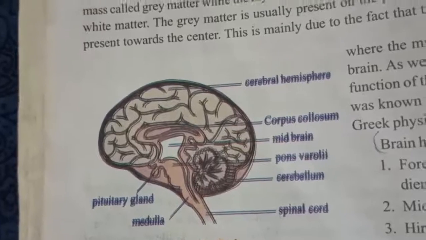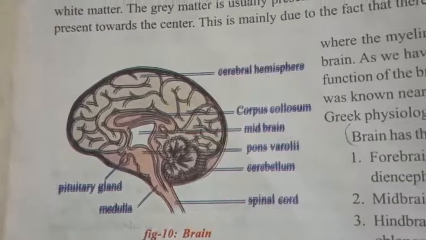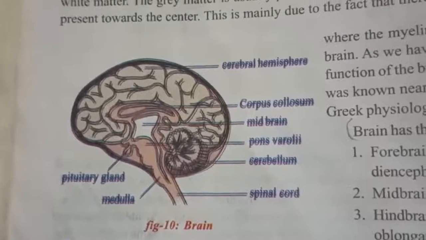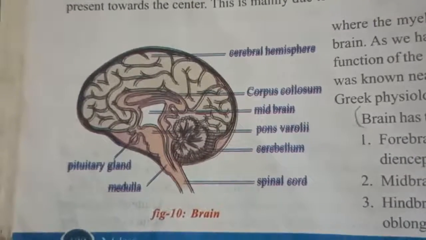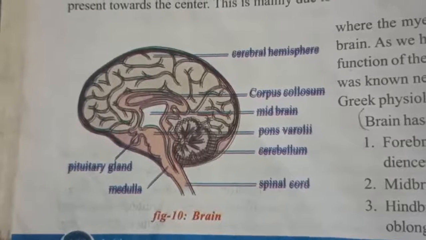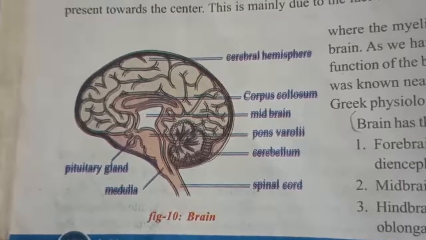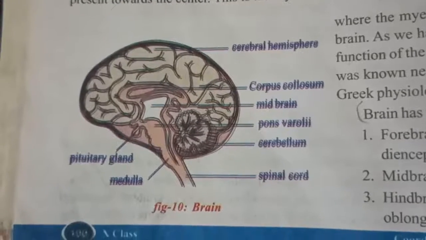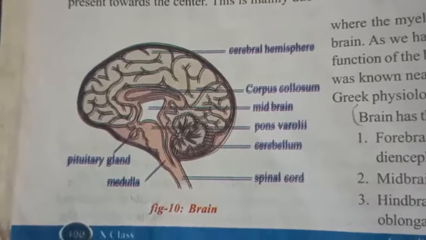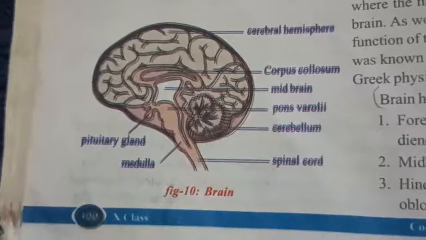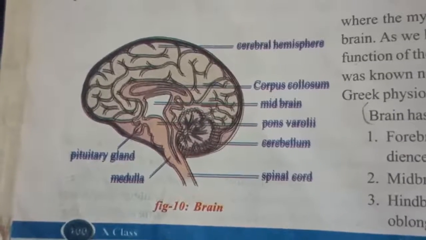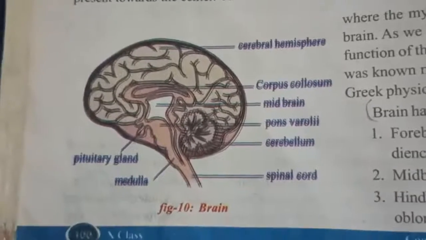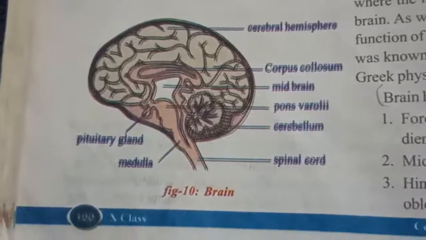What the functions of the left and right hemispheres are, we have also discussed. Just observe that. So like that we can understand. It is the interconnection between the two parts of the brain, the left hemisphere and right hemisphere. About the four lobes also we have discussed.